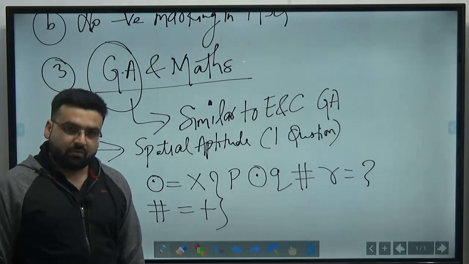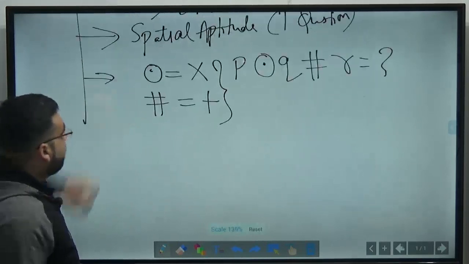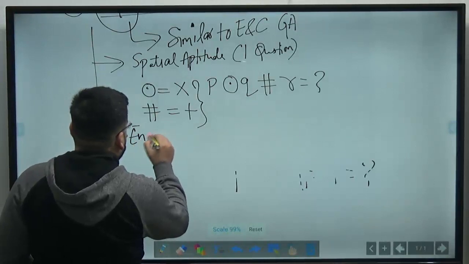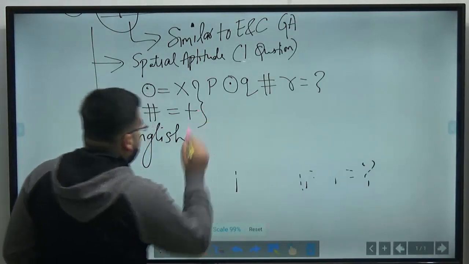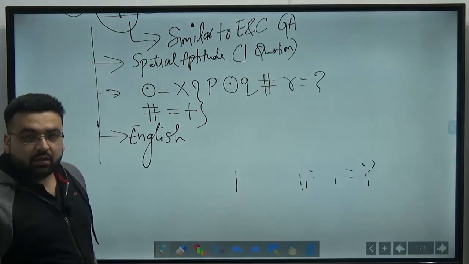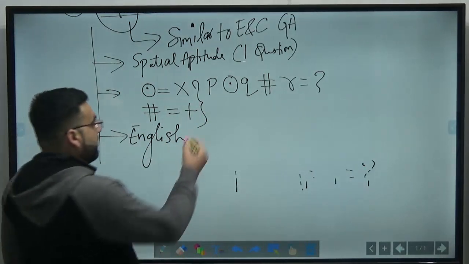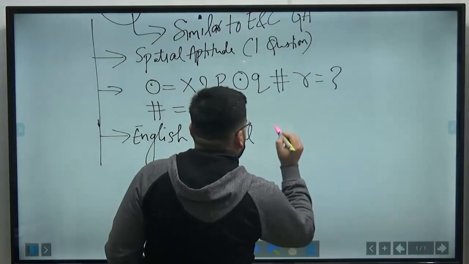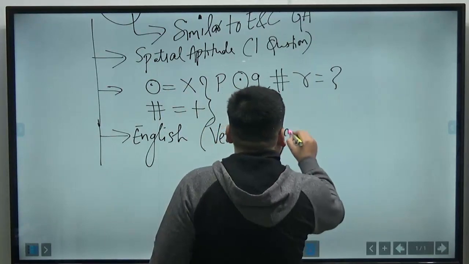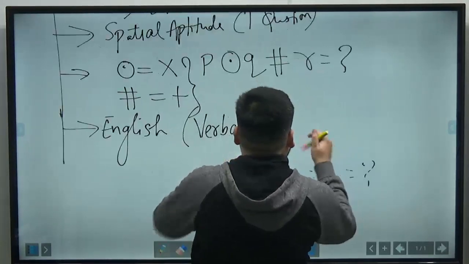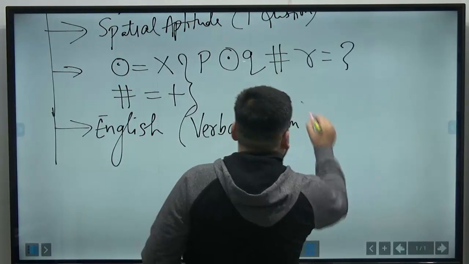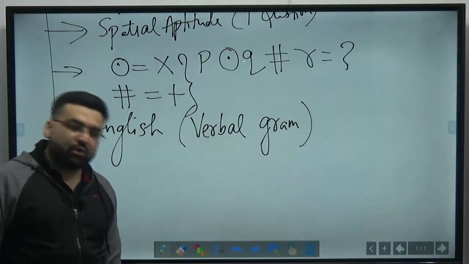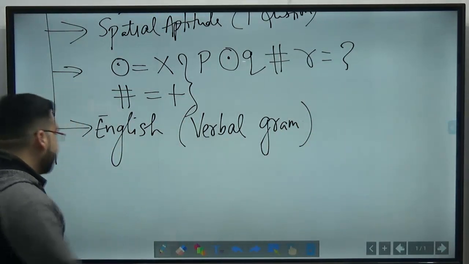Okay. There is one question from English. And in English also, they are asking questions about the verbal and grammatical. Verbal and grammatical questions are there. These questions have been asked. One more sequence. Now what is that sequence?